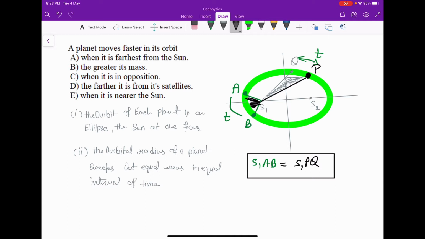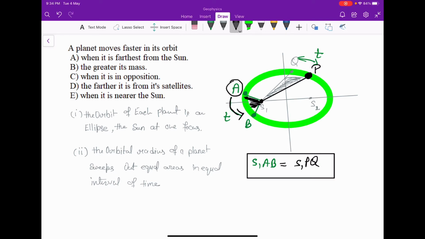So from the second law we can say that if the planet is at P, it will move slowly towards Q, and if the planet is at A, it will move faster because it is nearer to the sun. The second law is the conservation of angular momentum.